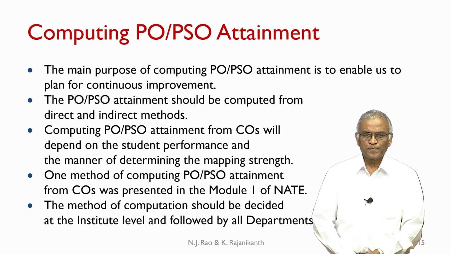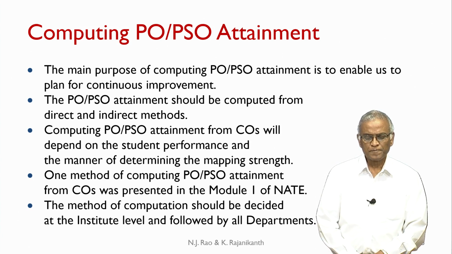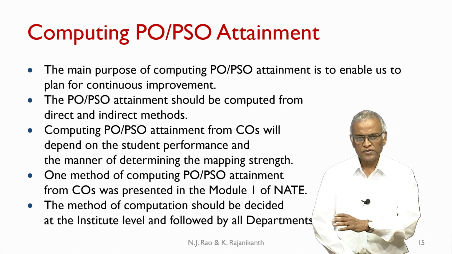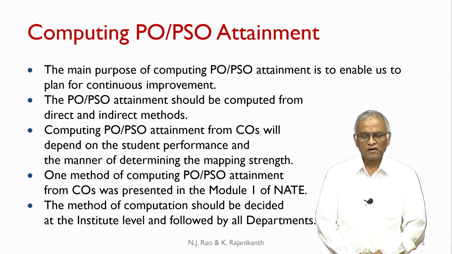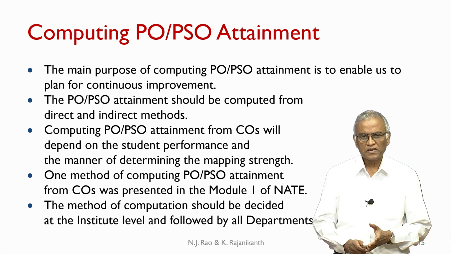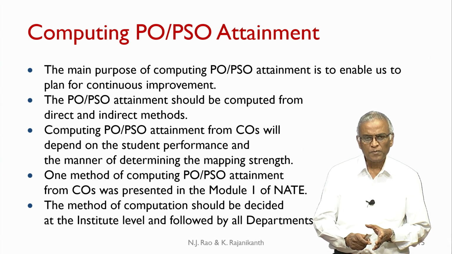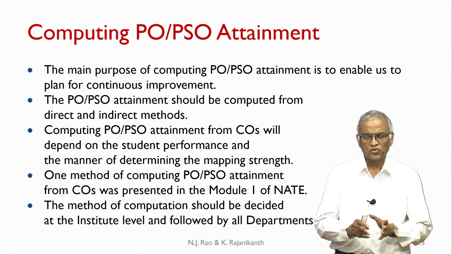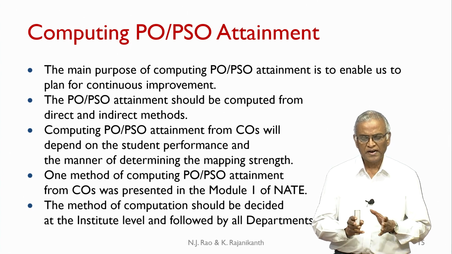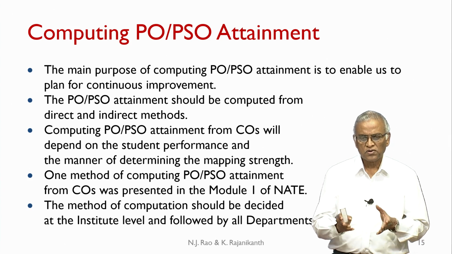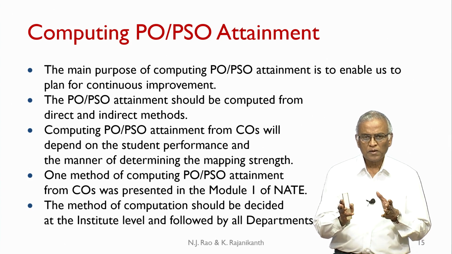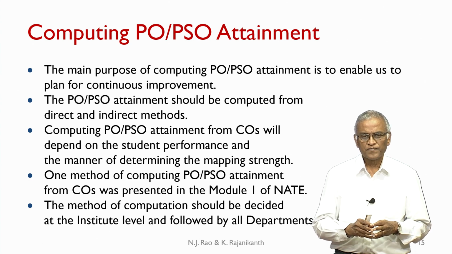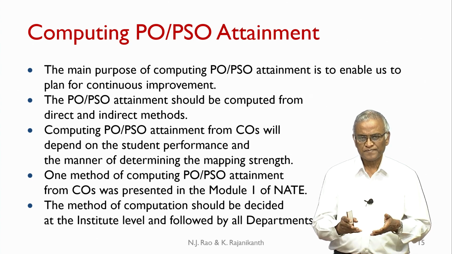Now, as you can see, there are 12 POs, of which 5 are discipline oriented and 7 are professional oriented, and when we are designing a program, it is possible that there can be some skew in the way we chose our courses, the way we are conducting. So, you have to make sure that all the POs given by NBA are satisfactorily addressed.